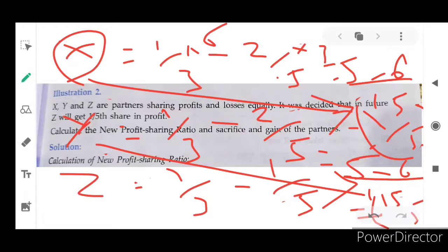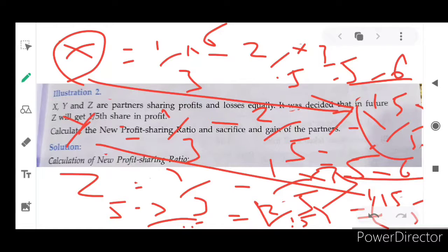The first set will be multiplied by 5, minus the second set multiplied by 3, that is 5 minus 3 divided by 15. So 2 by 15, isn't it? That too is not a negative figure, it is a positive figure. So Z is sacrificing. I hope you understand. And for a better understanding, come to problem number 3.